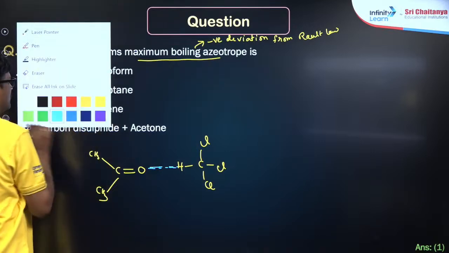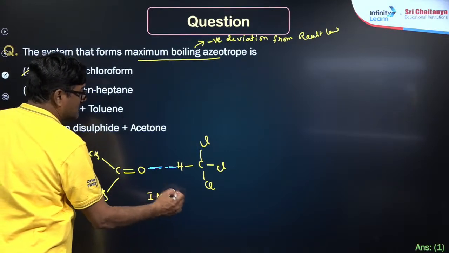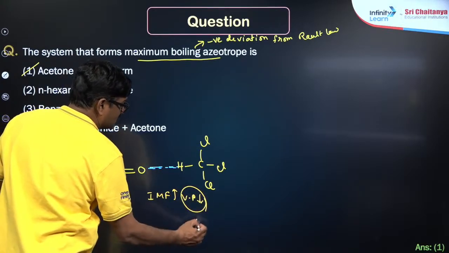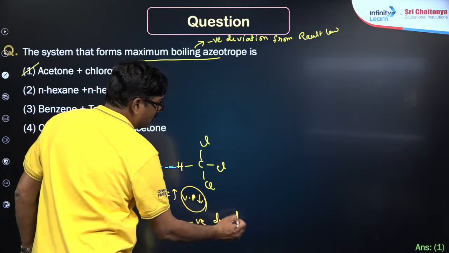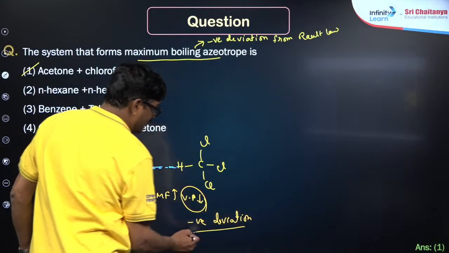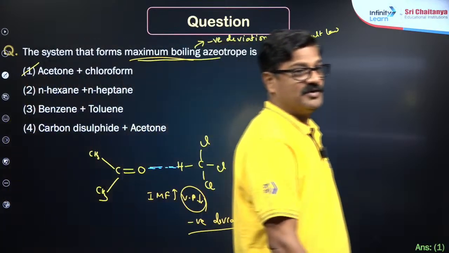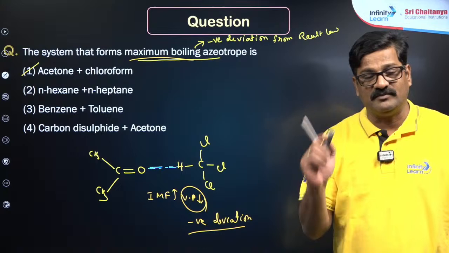When hydrogen bonding is formed, intermolecular forces increase and vapor pressure decreases. So the vapor pressure decreases, giving negative deviation from Raoult's law. Whenever there is negative deviation from Raoult's law, a maximum boiling azeotrope will come.